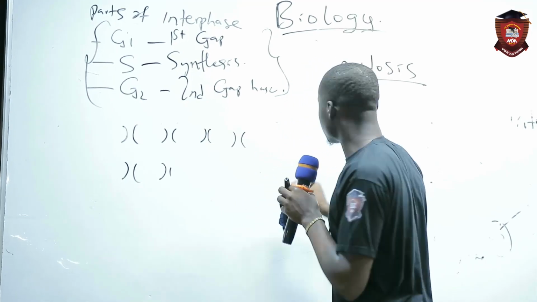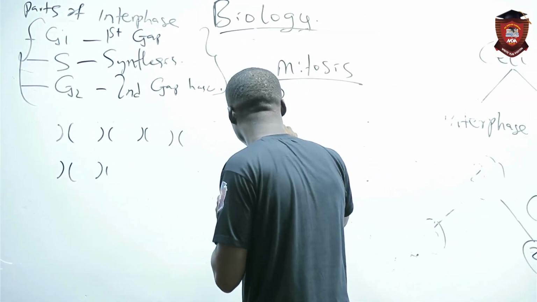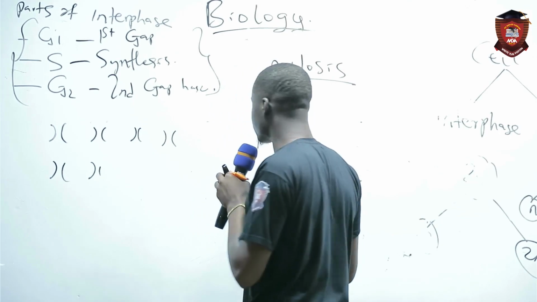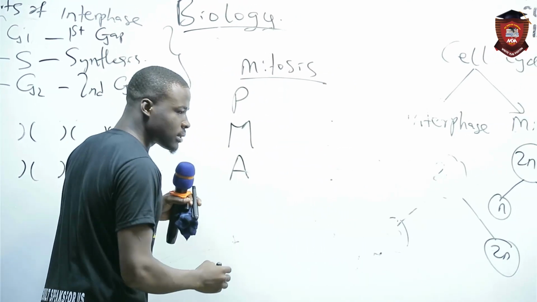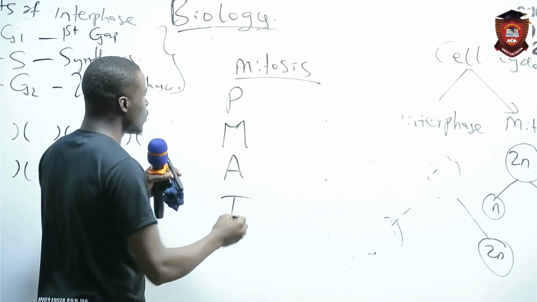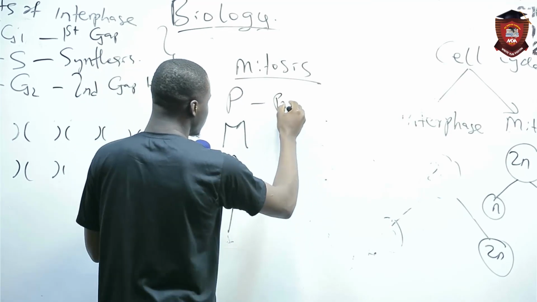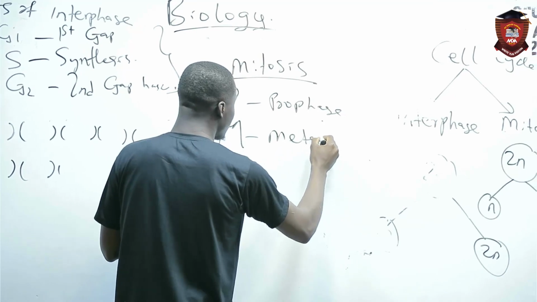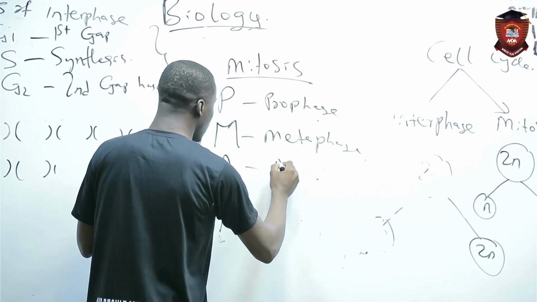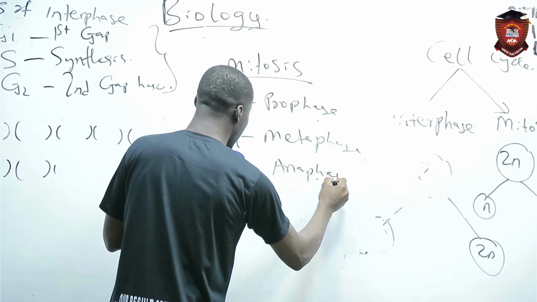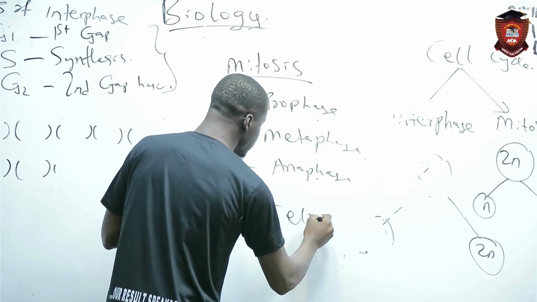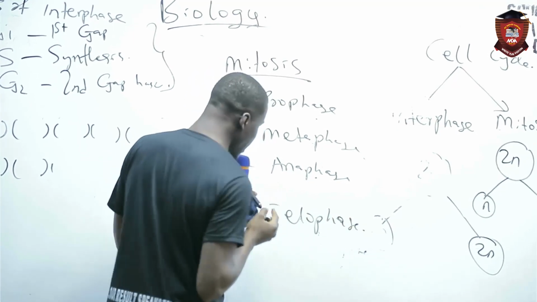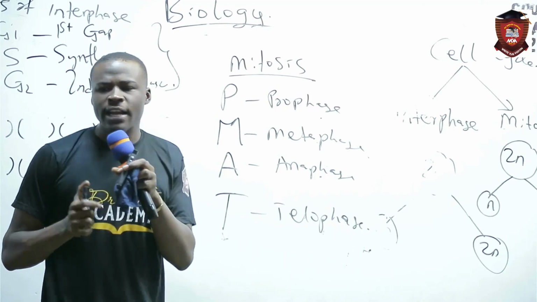Now, we have the stages, and there are 4 stages. P, that's prophase. M is metaphase. A is anaphase. T is telophase. So we normally call it PMAT. That is the code. So we have the prophase, the metaphase, the anaphase, and the telophase.